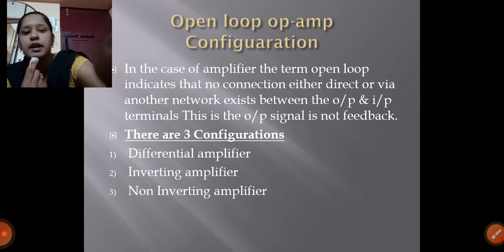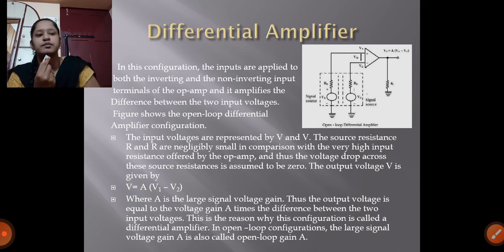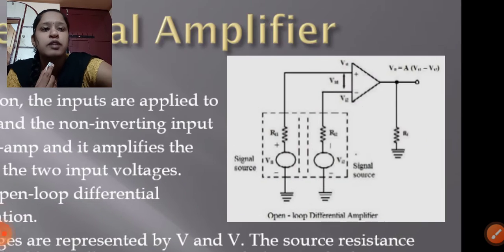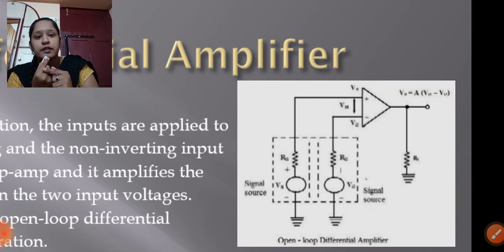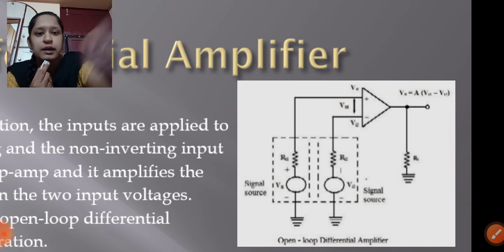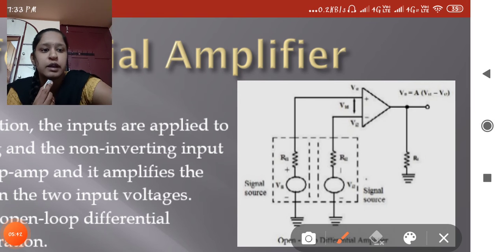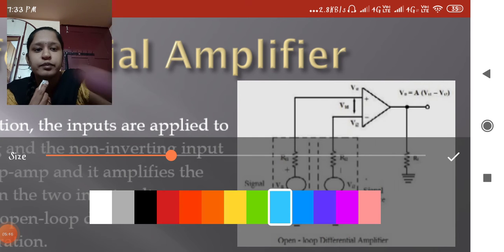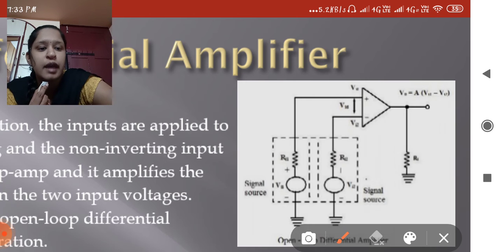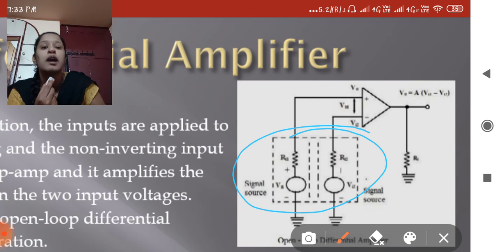First one is the differential amplifier. This circuit you have seen: in both the inverting and the non-inverting inputs, you are supplying the voltage. This arrow mark indicates the open loop configuration.